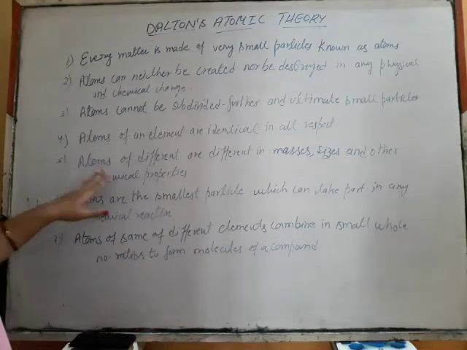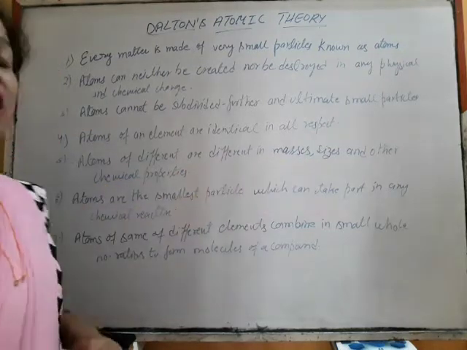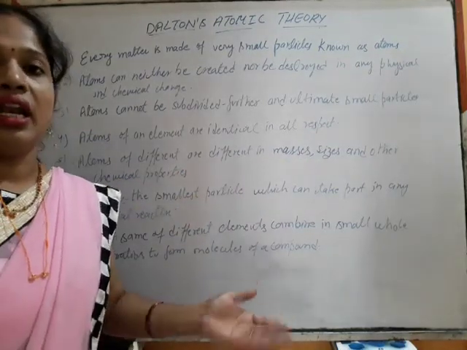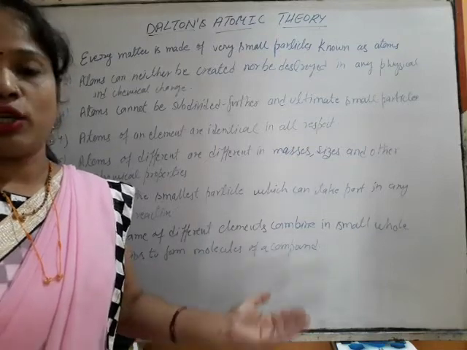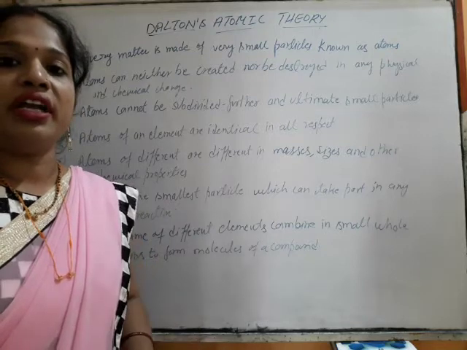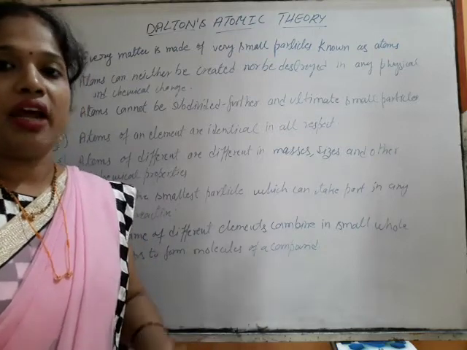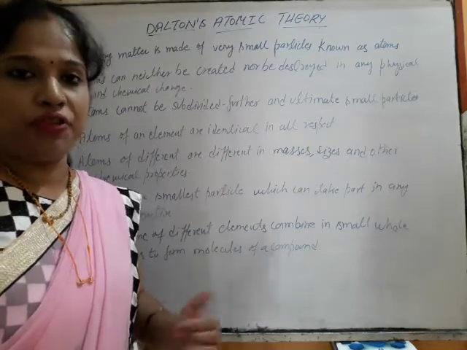Fifth, atoms of different elements are different in masses, sizes and other chemical properties. Take different elements like hydrogen and oxygen: obviously the behavior of a hydrogen atom is totally different from the behavior of an oxygen atom. They have different sizes, different masses, and different chemical and physical behaviors.